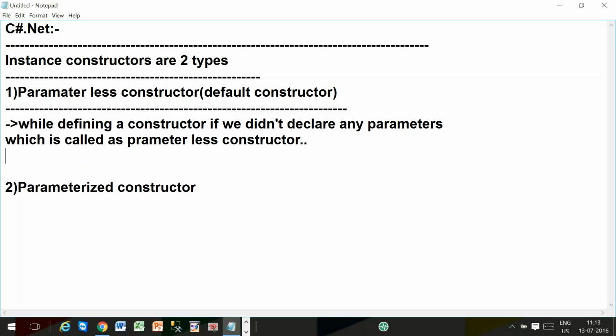While defining a constructor, if we didn't declare any parameters, which is called as parameterless constructor. Parameterless constructor can be called as a default constructor.